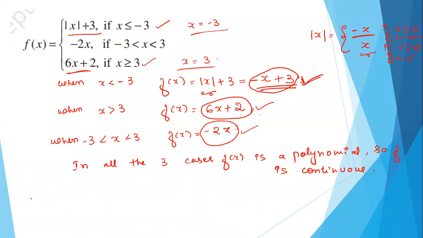So let's take x equal to 3. See, this is the number line. So this is 0, and here it will be 3. For x greater than 3, what is the functional value you have? It is 6x plus 2. For x less than 3, what is the functional value? Yes, for x less than 3, you have minus 2x, correct?